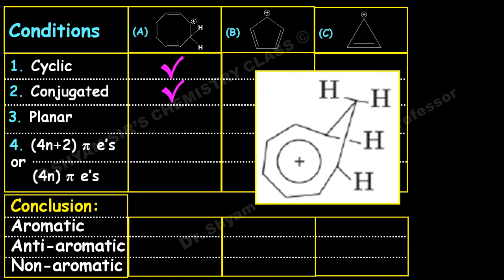Okay, and this type of aromaticity is known as homoaromaticity. So this is a special case. So these compounds become planar, and this also obeys the 4n plus 2 pi electron rule, and this is homoaromatic in nature. So this is a special characteristic compound. So this compound is termed as homoaromatic in nature.